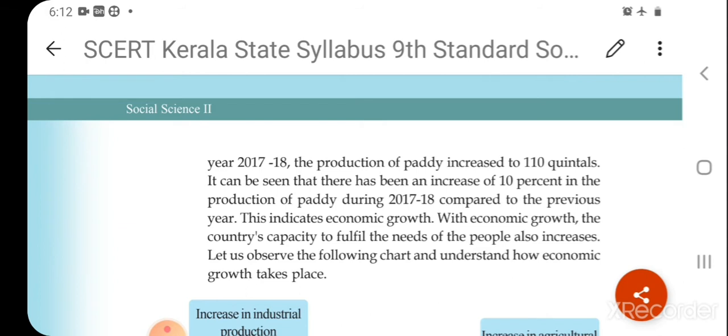That is how we compare the national income of a country. We take the sum total of the product of our country, the income received from that production, and compare this year's income with that of the previous year.